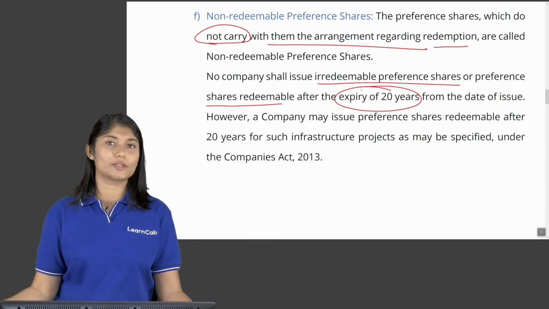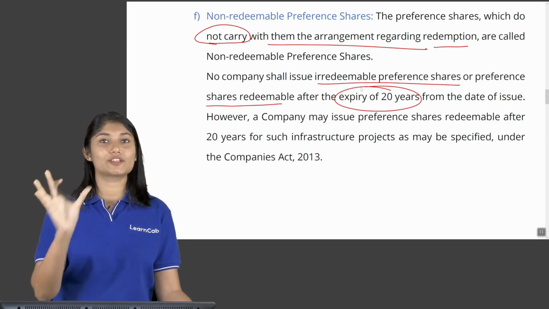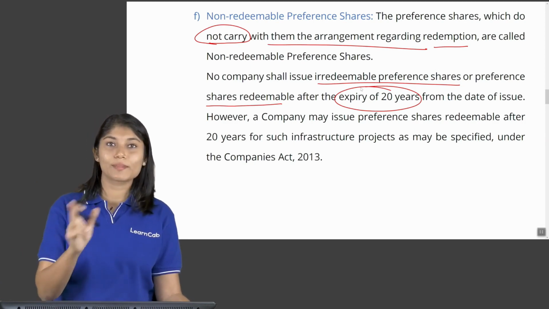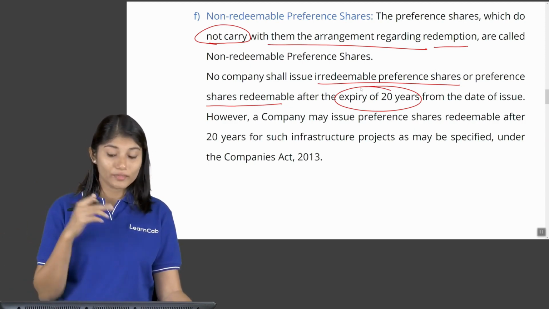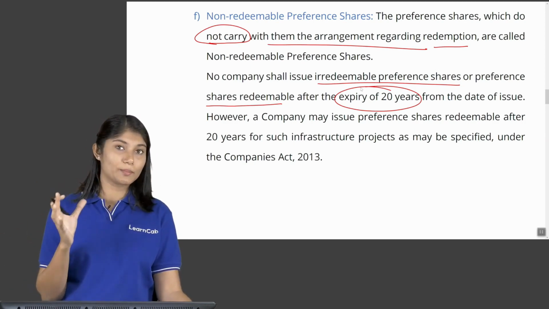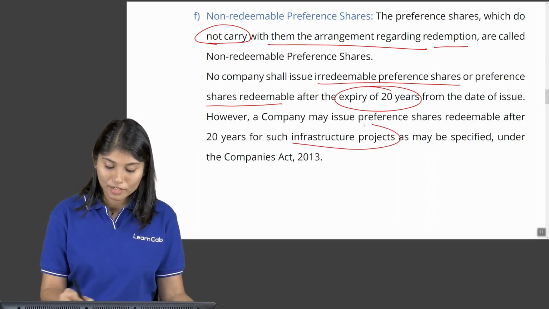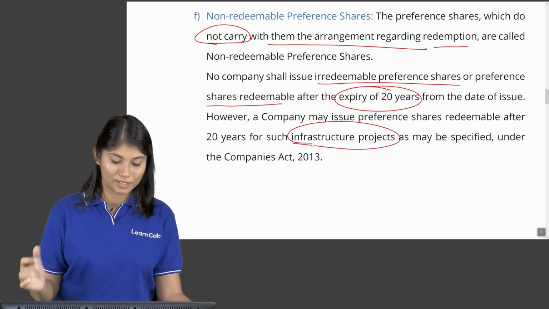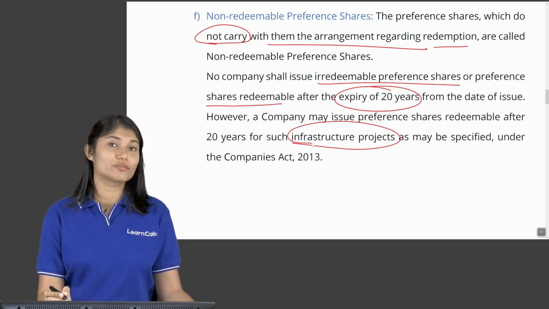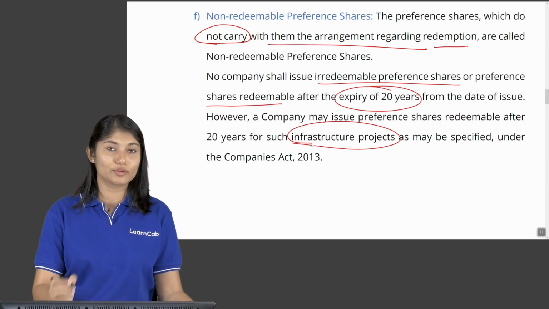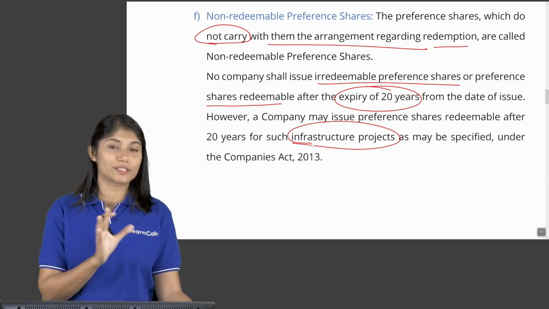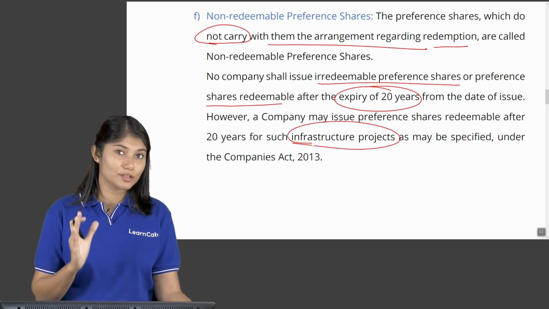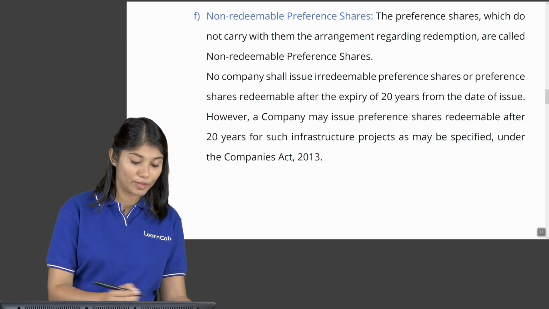So what is this non-redeemable? Nothing but a specific arrangement is not given. It does not mean you don't pay them back. You have to pay them back after 20 years. However, in certain types of companies which are involved in infrastructure projects, the redemption period is more than 20 years. They have been given a set of 30 years or so by the Companies Act. For them it is extra. For them this particular 20 years does not apply. But otherwise you have to redeem them after 20 years, maximum after 20 years.